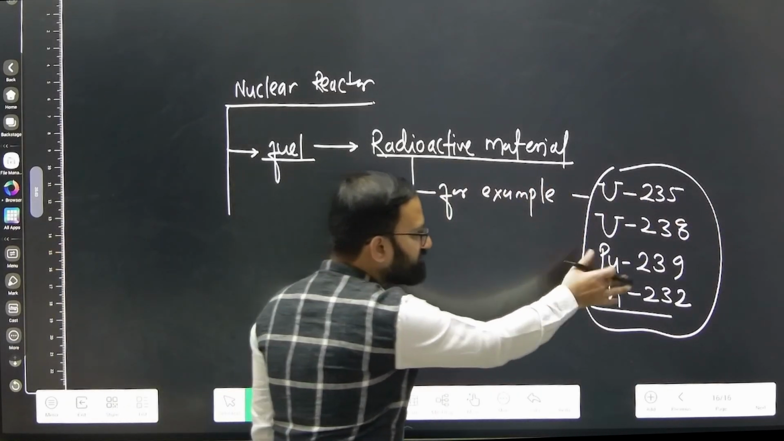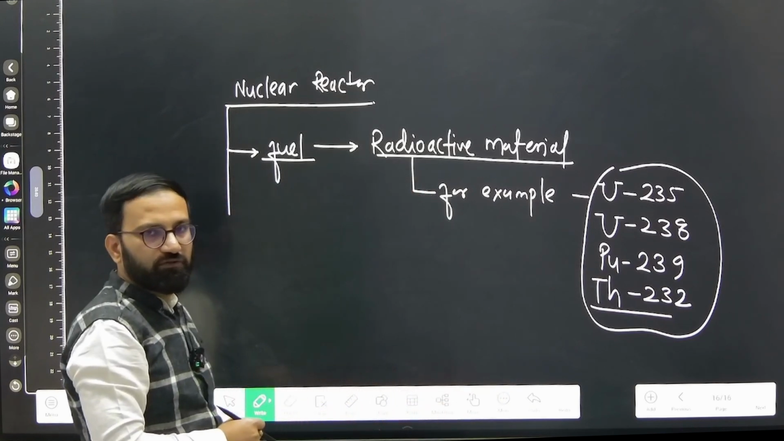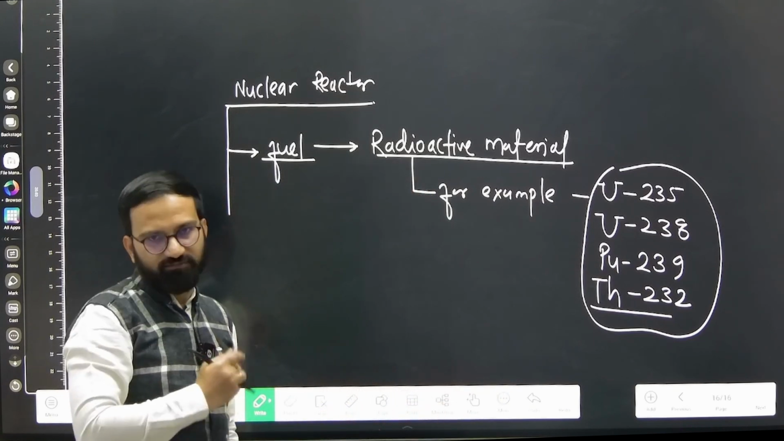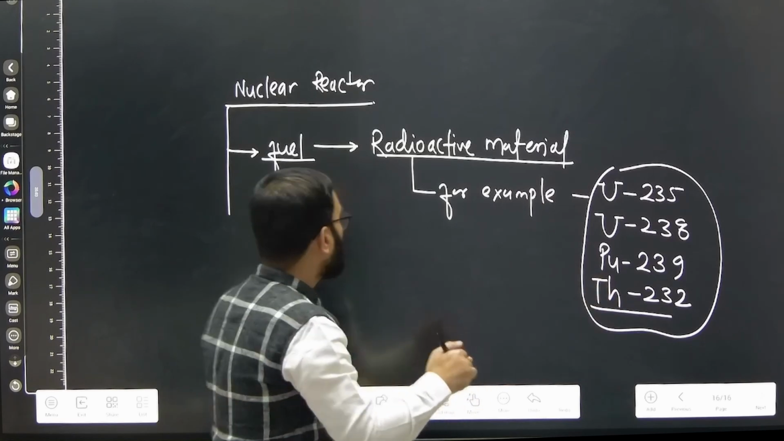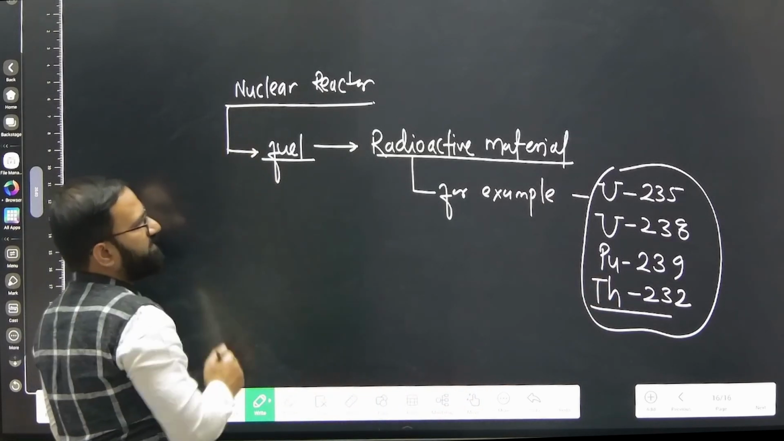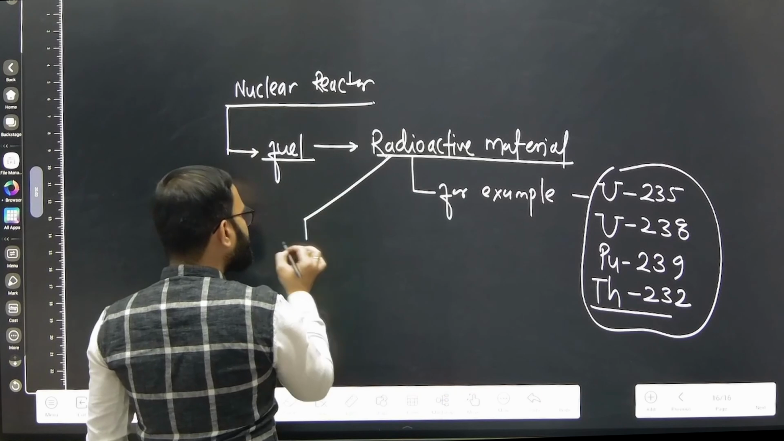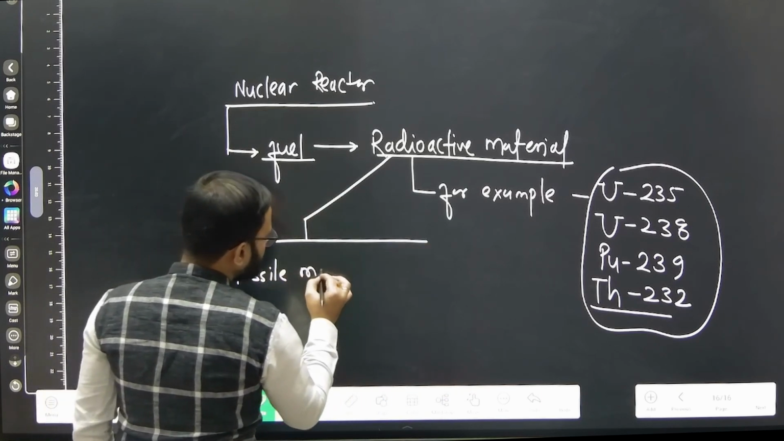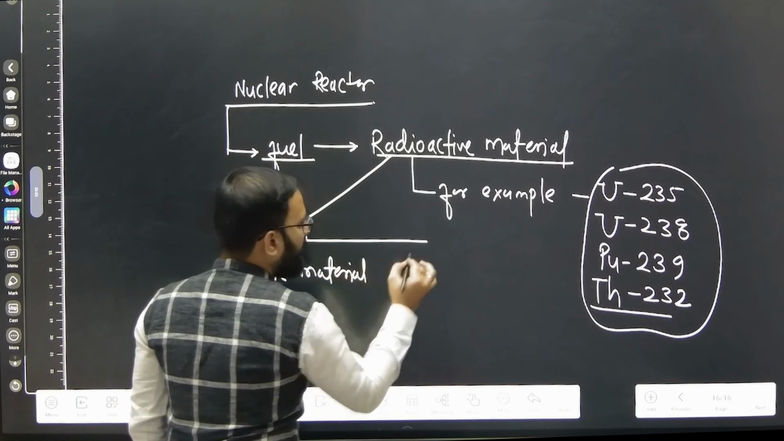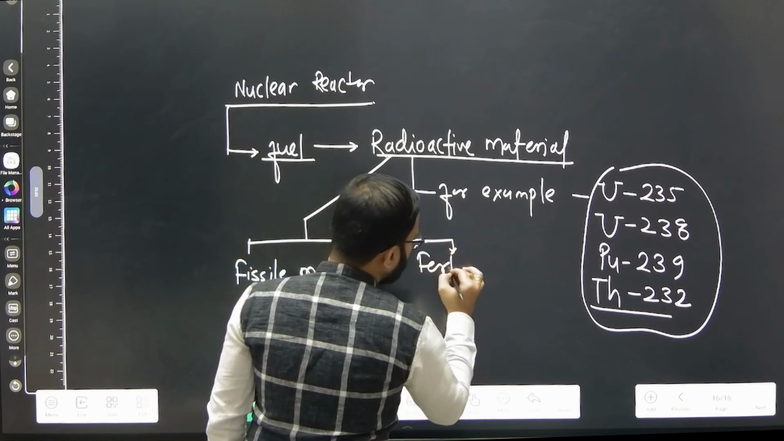Can we utilize any of these? Directly, we cannot utilize all of the examples I have taken. So here we need to know there are two types of radioactive material. One is fissile material and another one is fertile material.